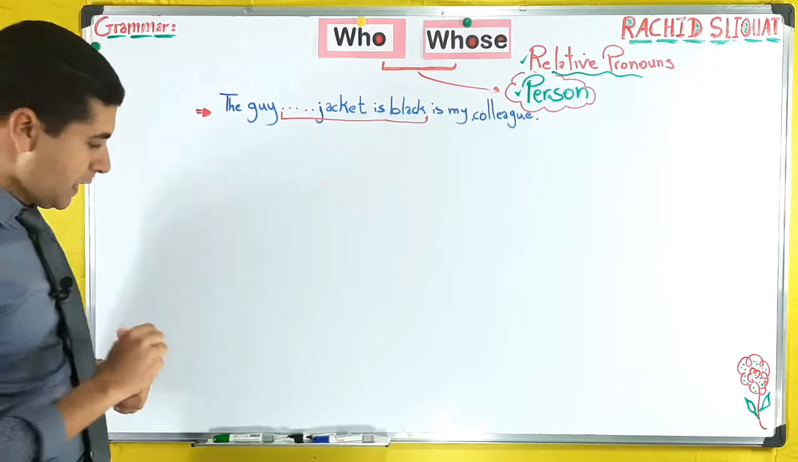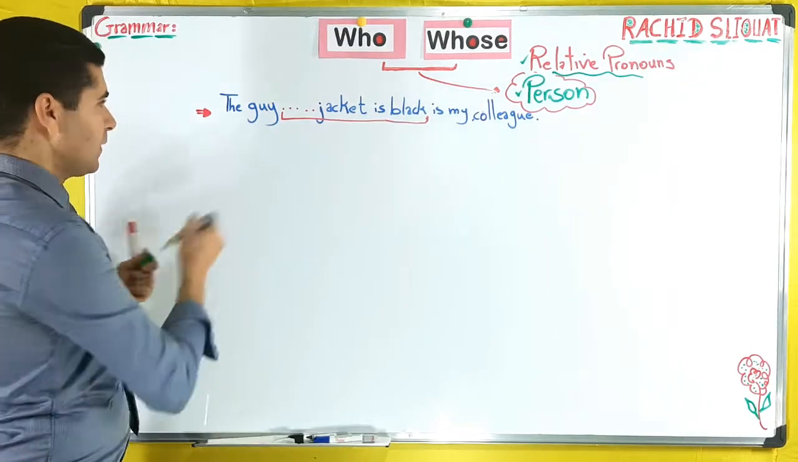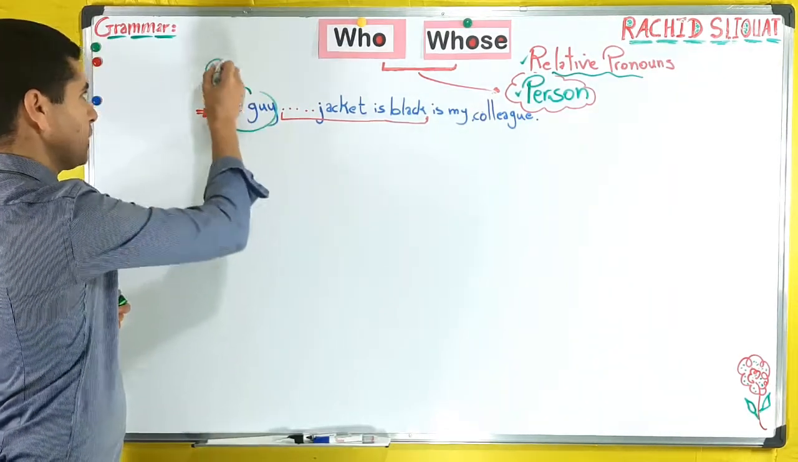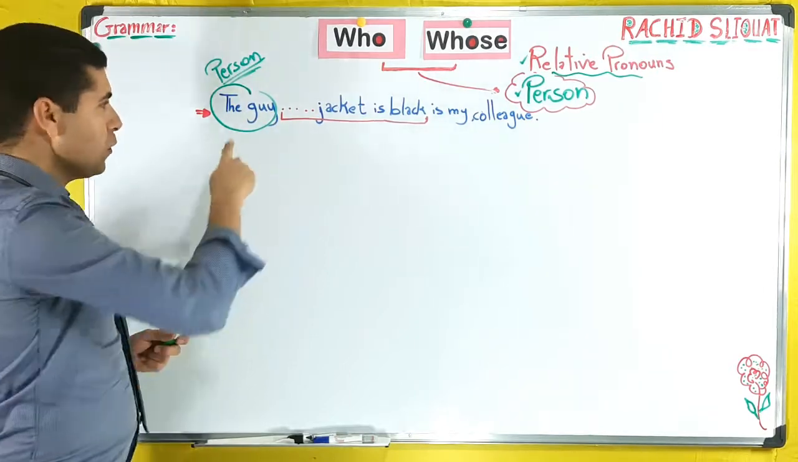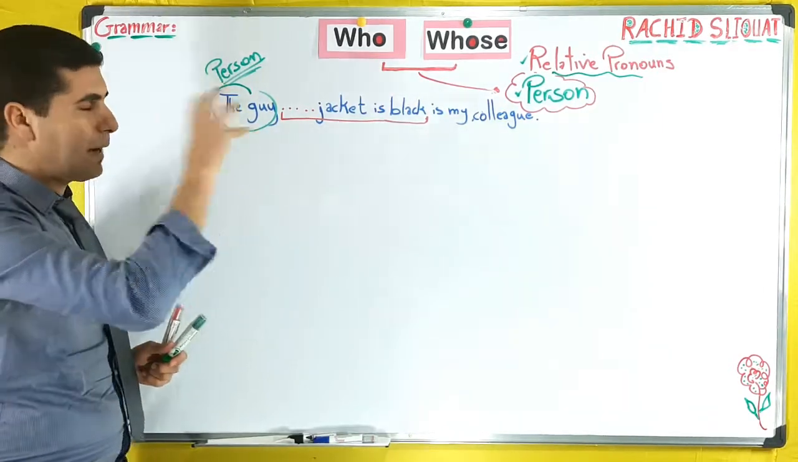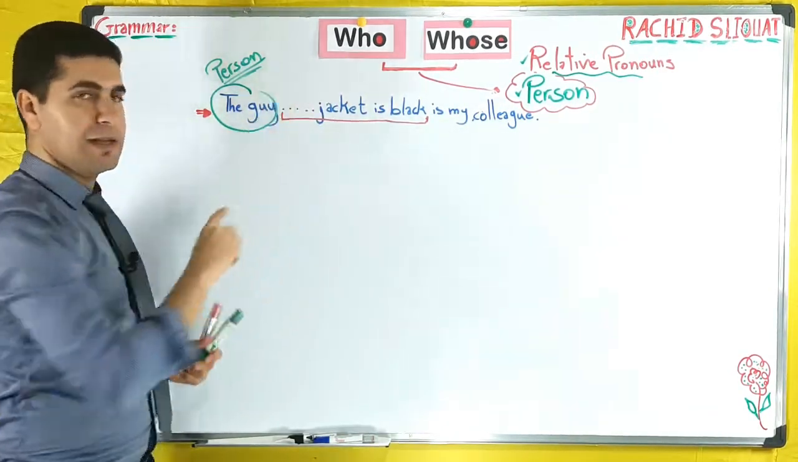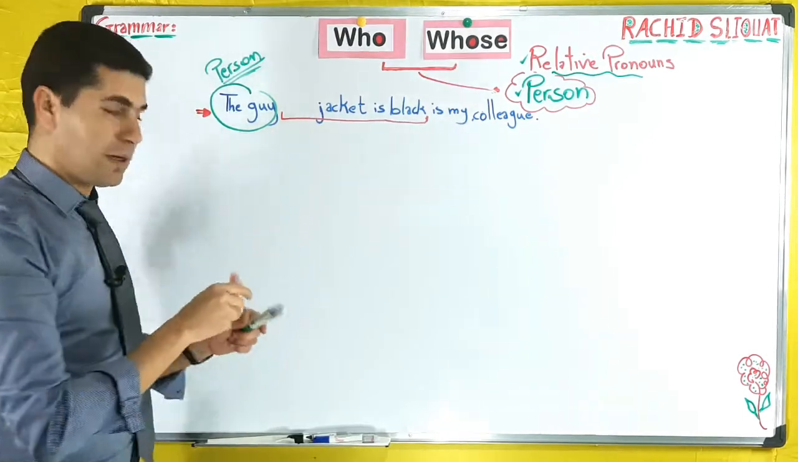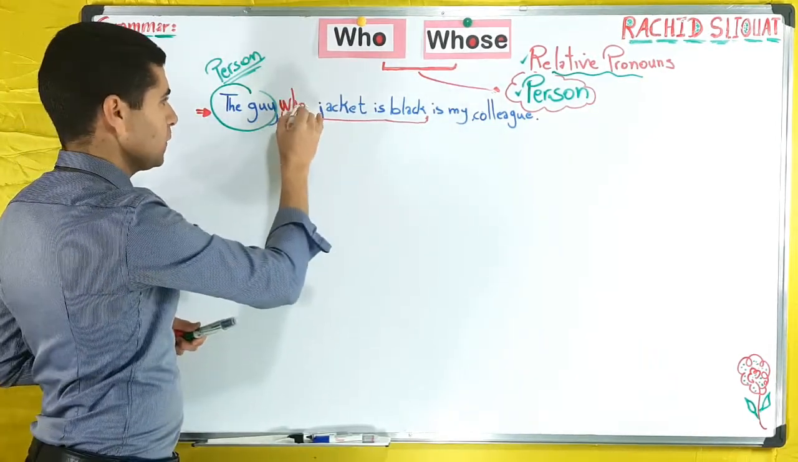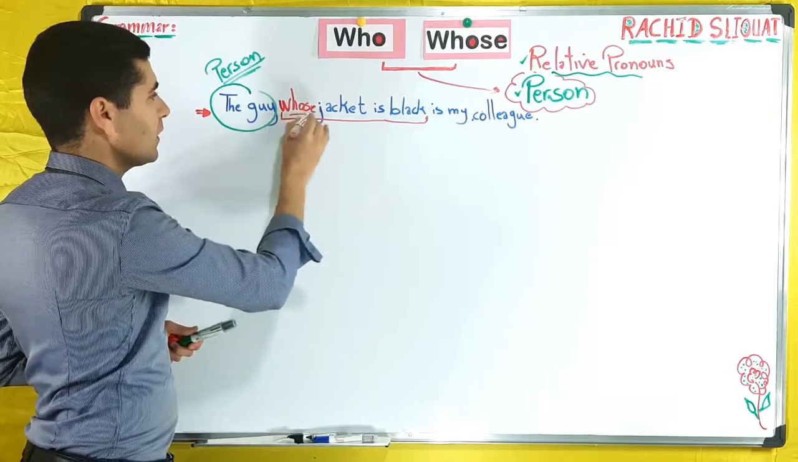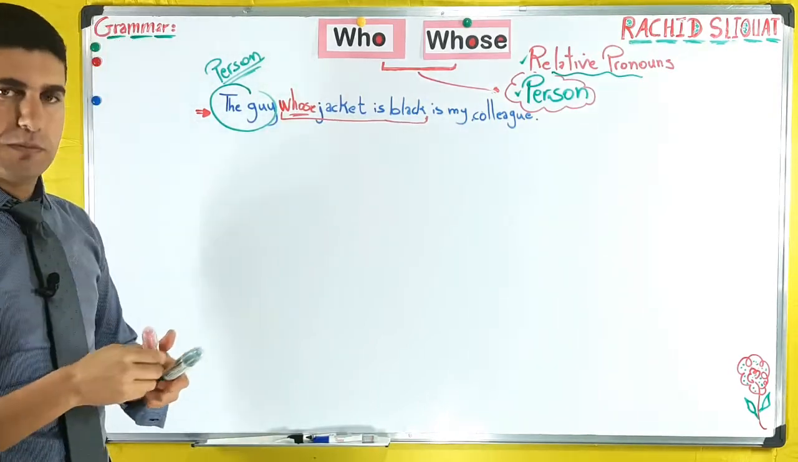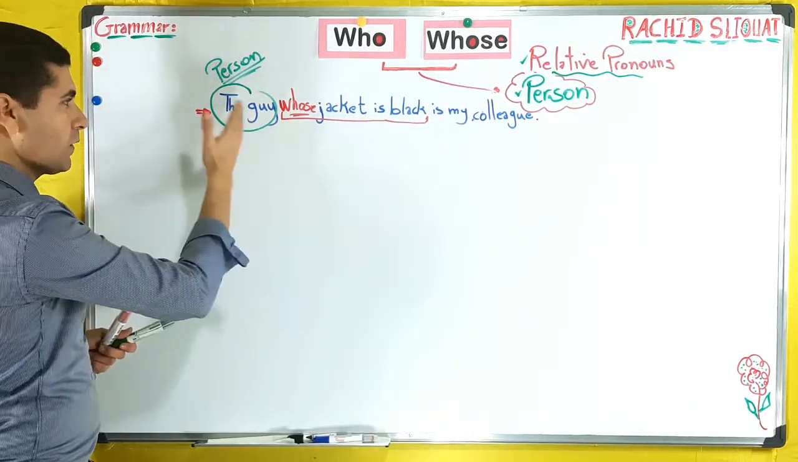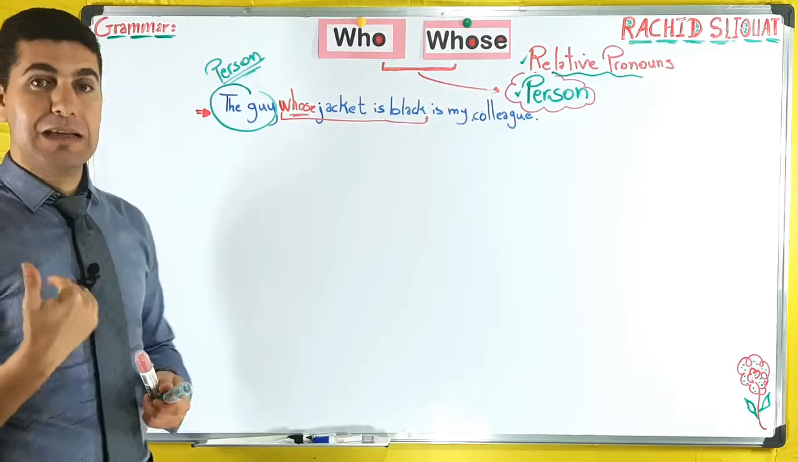Now look, the problem here is that "the guy" is a person. Most students, when they know that this is a person, automatically choose who. Incorrect. The appropriate answer is whose. Whose jacket is black. I am going to explain to you why. So: the guy whose jacket is black is my colleague.